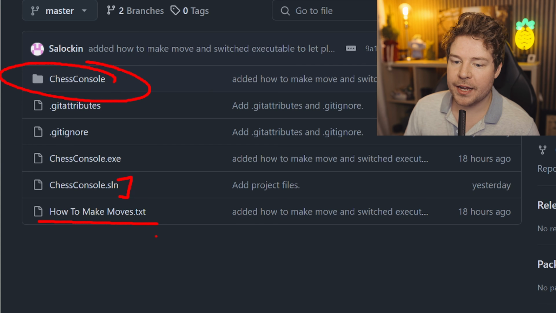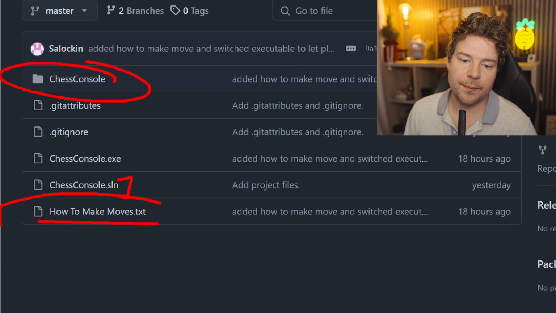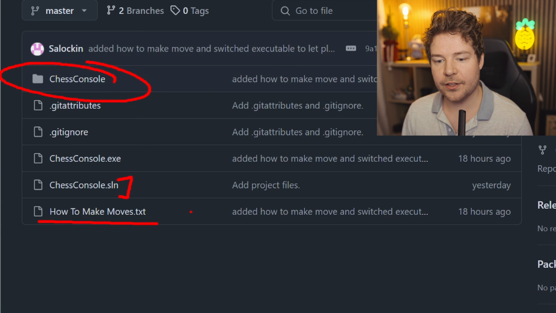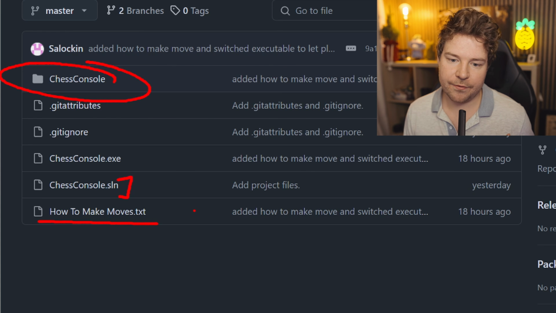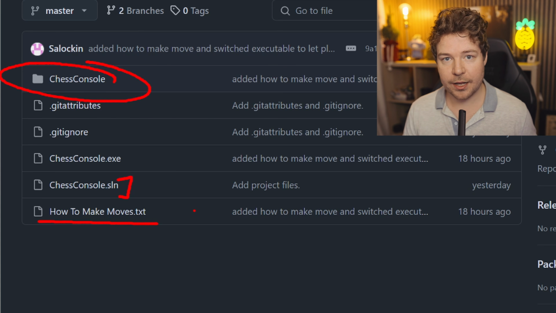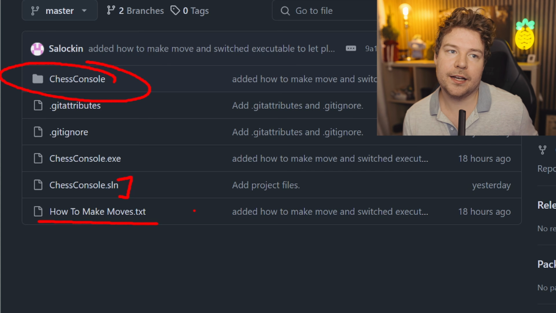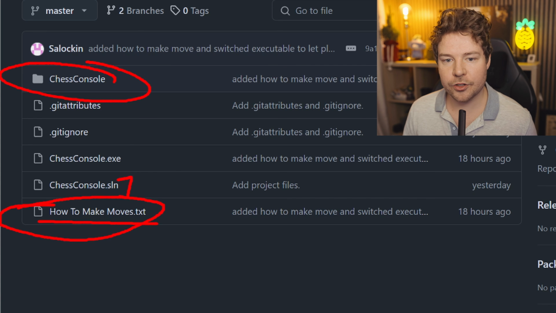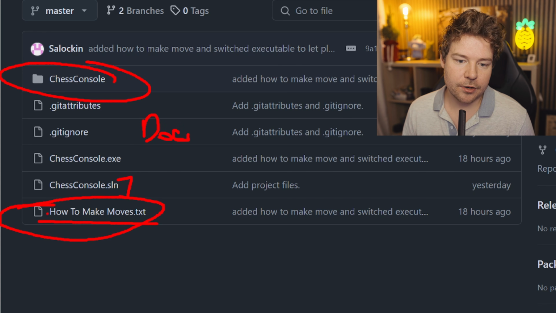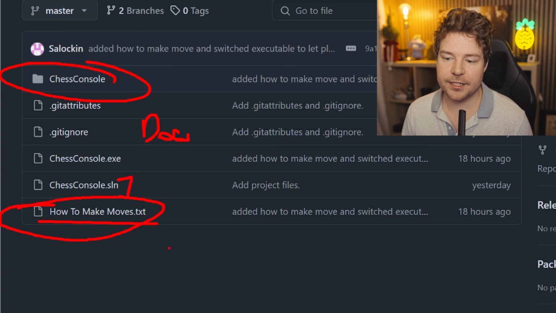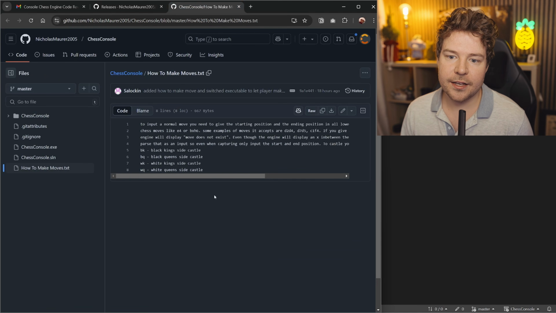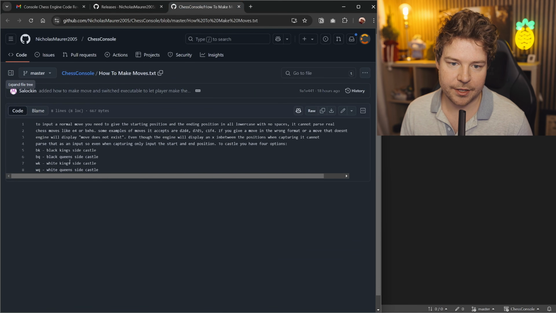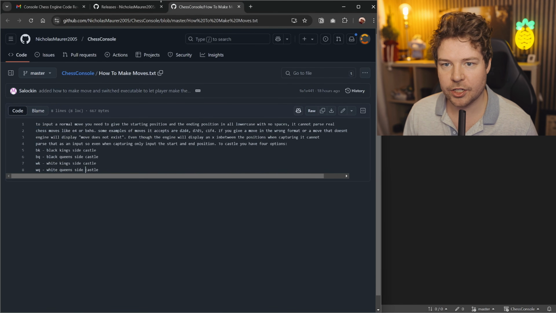And then we have this how to make moves.txt file, which, look, hanging out in the root repository like this, I feel like the only kind of documentation you should have here is probably that readme.md file, as I mentioned, a license perhaps, and also you could have a building.md or some other kind of really critical stuff. Otherwise, everything else should be in a folder called docs, and this honestly you could just rename to readme.txt at least, add some more information like a title, and just have it here, because I'm imagining this is some documentation as to how to use this thing. So this is going to be important later on when we try and actually play this game.